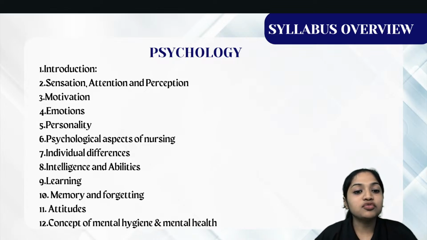Then memory and forgetting. What is memory and forgetting? How does this memory come, how does it affect our human body, how does this memory stay in our mind? That we will completely see in memory and forgetting. That means till what time a person can memorize. There are many types, short term memory, long term memory. So that we are going to see in memory and forgetting.